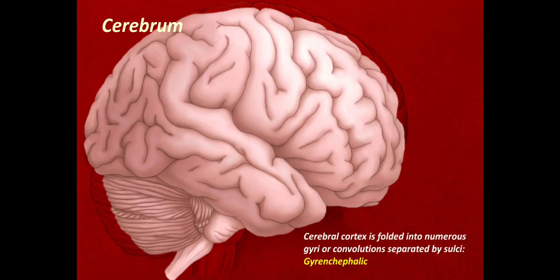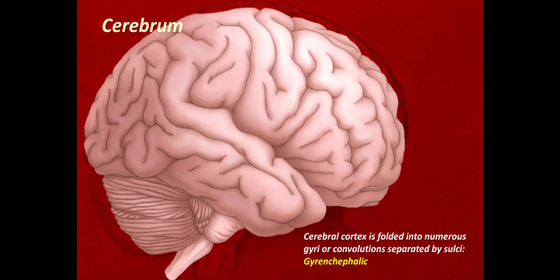The cerebral cortex is folded into numerous gyri or convolutions separated by the sulci. This type of arrangement is called gyrencephalic arrangement. In lower animals, one can find a brain with a smoother surface. Such a brain is called a lissencephalic brain. But in human beings, the brain is highly convoluted.